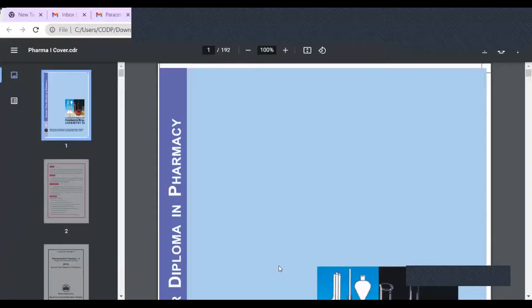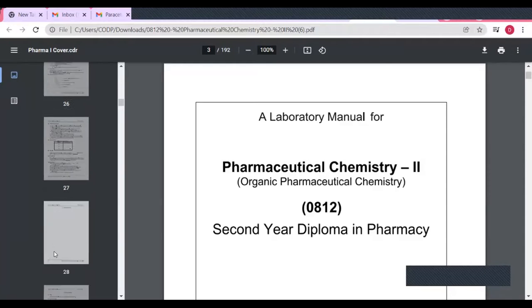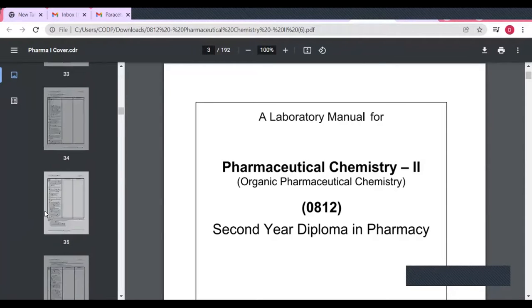So what is the result of this experiment? The given sample of paracetamol complies with the test A, B, and C.